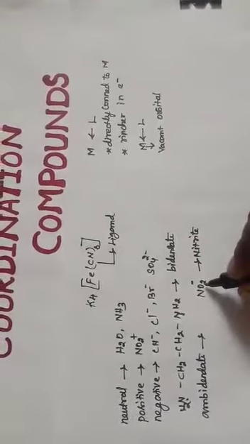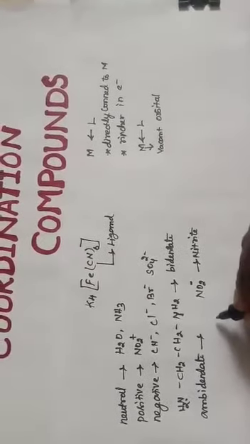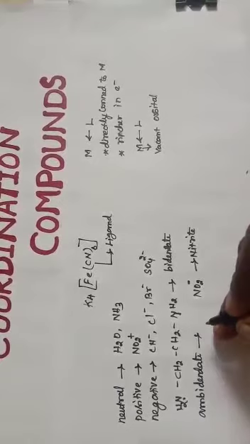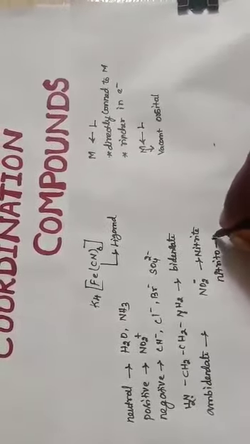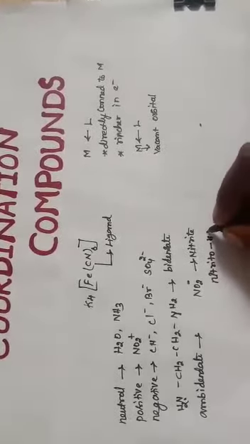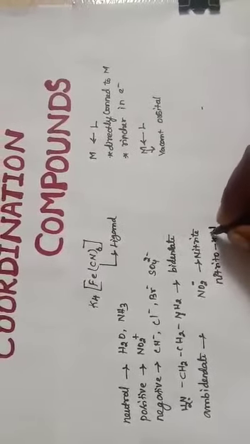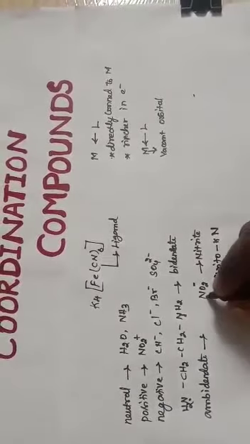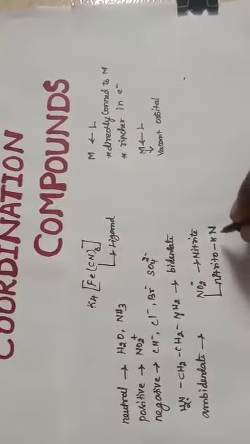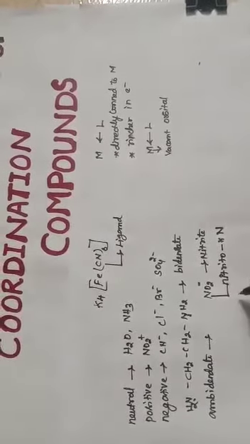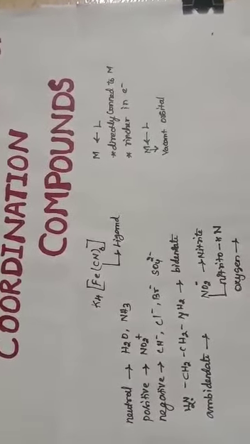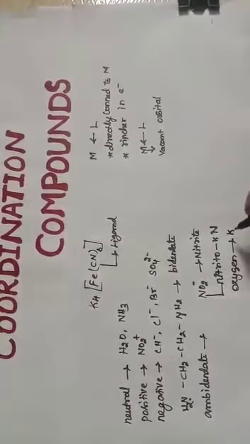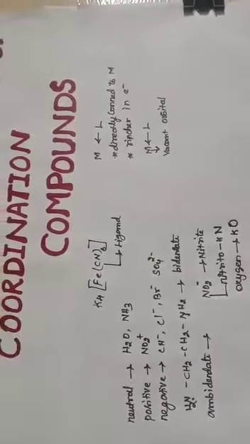If the ligand is connected through nitrogen, with nitrogen acting as the donor atom, we name it nitrite-κN. If oxygen is the donor atom, we write the kappa symbol and then put O.